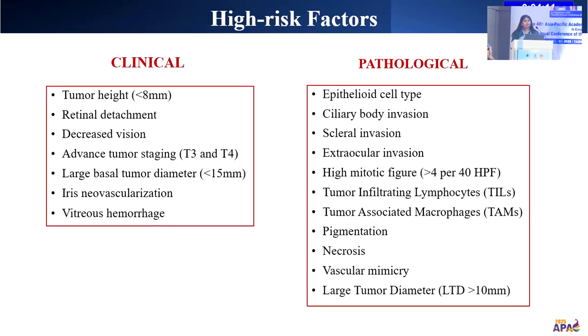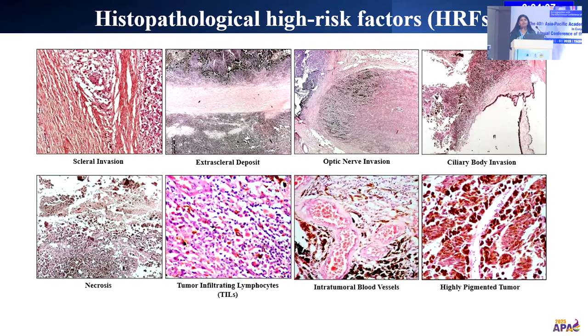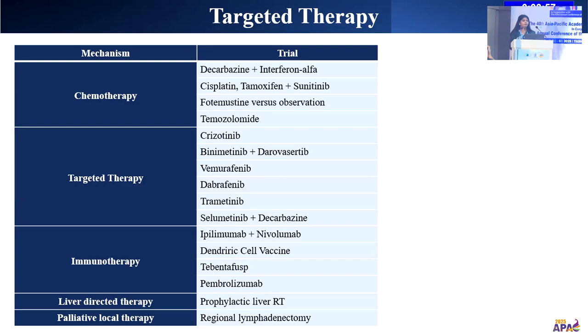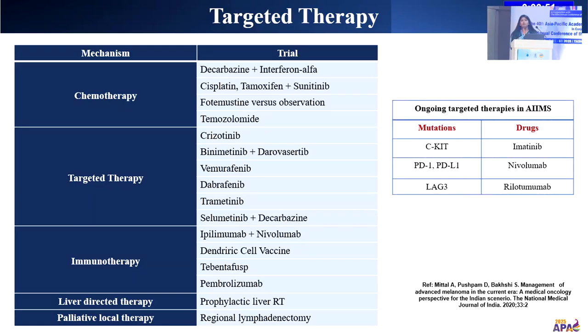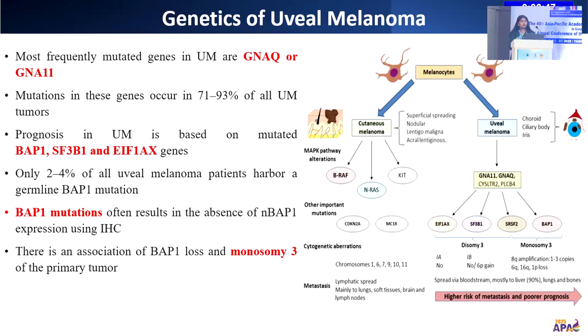Asians. These are the clinical and pathological histopath high risk factors, and these are the H&E slides of the high risk factors, which are extrascleral deposits, ciliary body invasion, TILs, and increased pigmentation. There are various targeted therapies ongoing in uveal melanoma, but in AIIMS we are using nivolumab, which is the PD-1 immunotherapy for uveal melanoma.